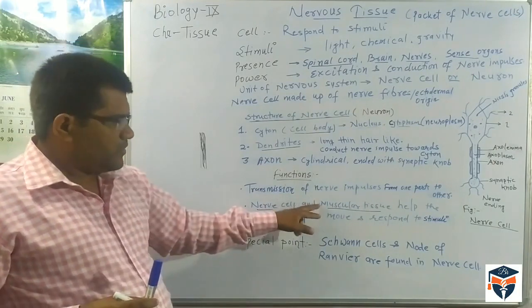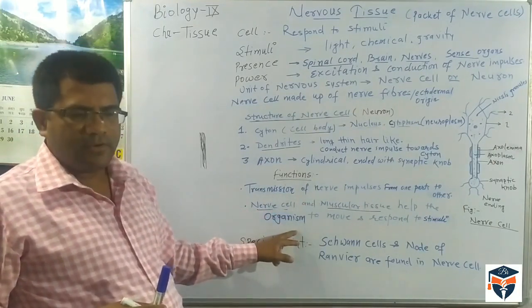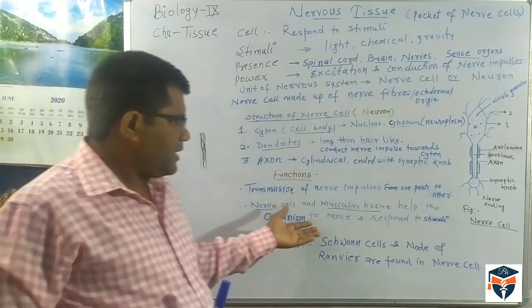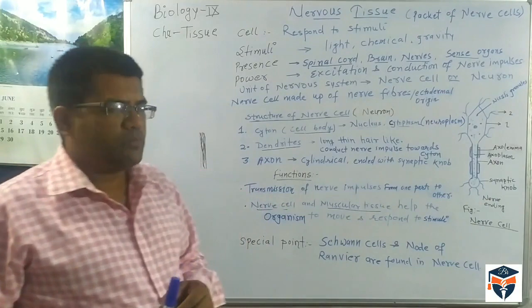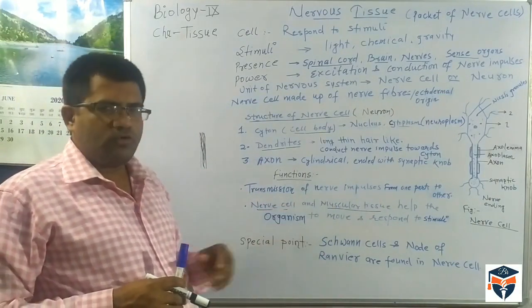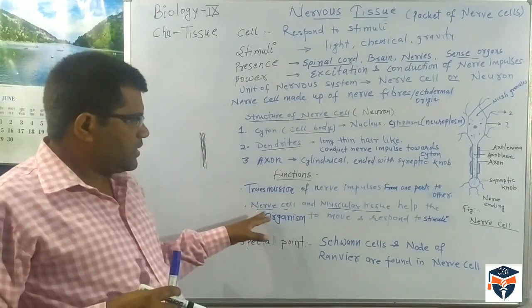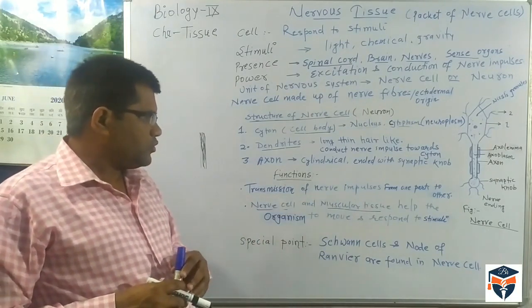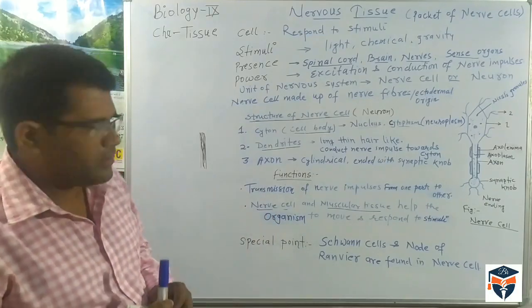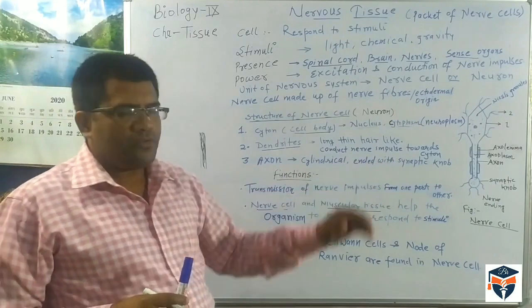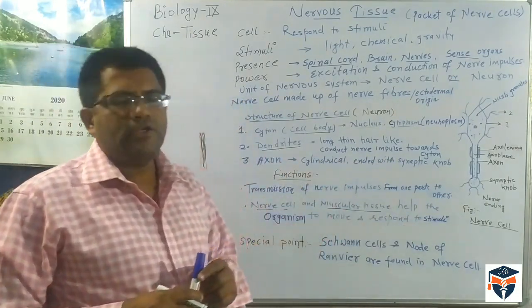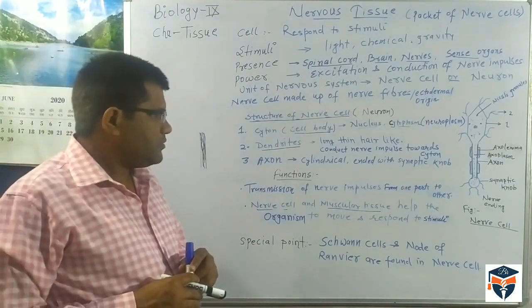The nerve cell and muscle both help the organism to move and respond toward stimuli. So movement in the organism takes place by muscular tissue.